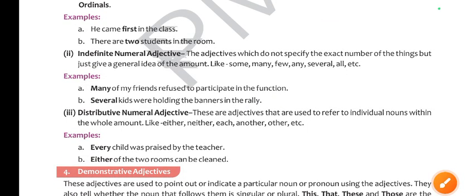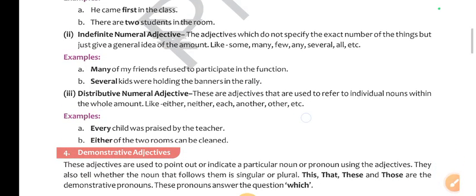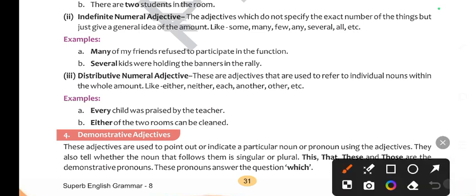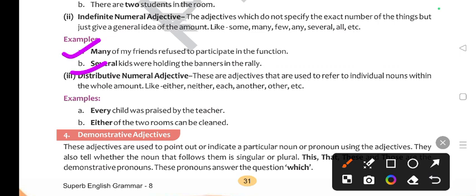Okay, now indefinite numeral adjectives: the adjectives which do not specify the exact number of things but just give a general idea of the amount, like some, many, few, several, all, etc. These are called indefinite numeral adjectives. For example, many, several. Distributive numeral adjectives are the adjectives that are used to refer to individual nouns within the whole amount, like either, neither, each, another, other, etc.